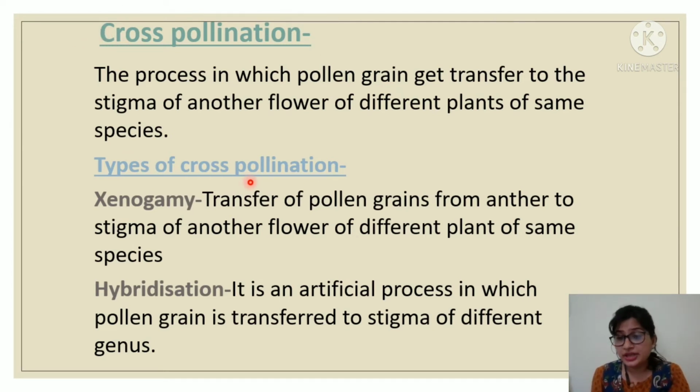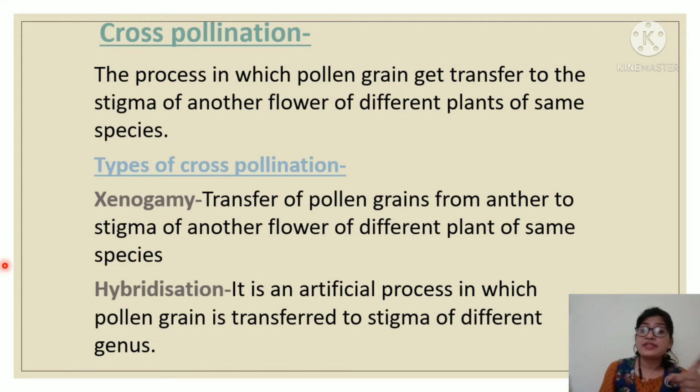So cross pollination is again divided into two types. One is xenogamy, second one is hybridization. So what do you mean by xenogamy? Xenogamy means simply transfer of pollen grains from anther to stigma of another flower of a different plant of the same species. What do you mean by hybridization? It is an artificial process, meaning a man-made process, in which pollen grain is transferred to the stigma of a different genus.